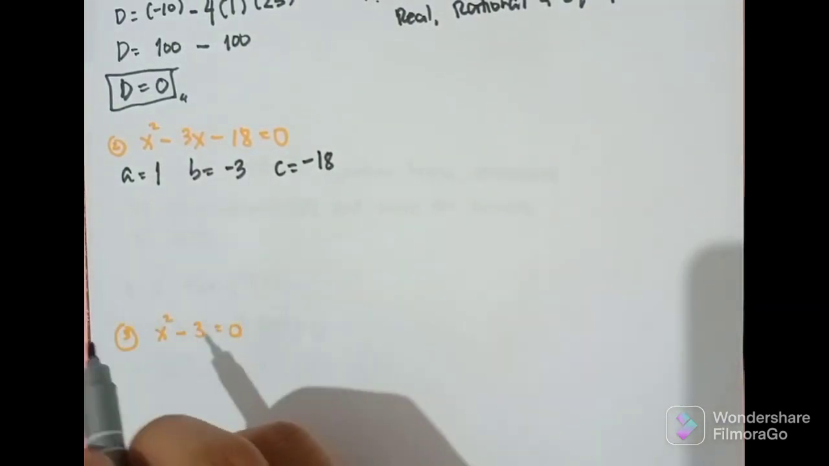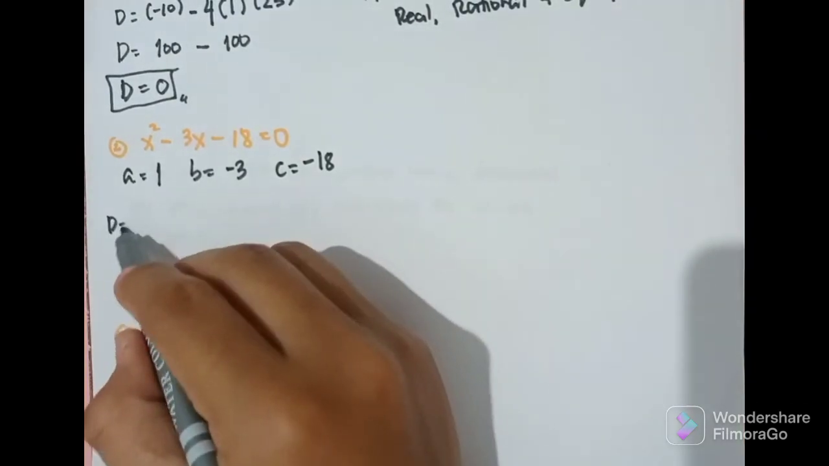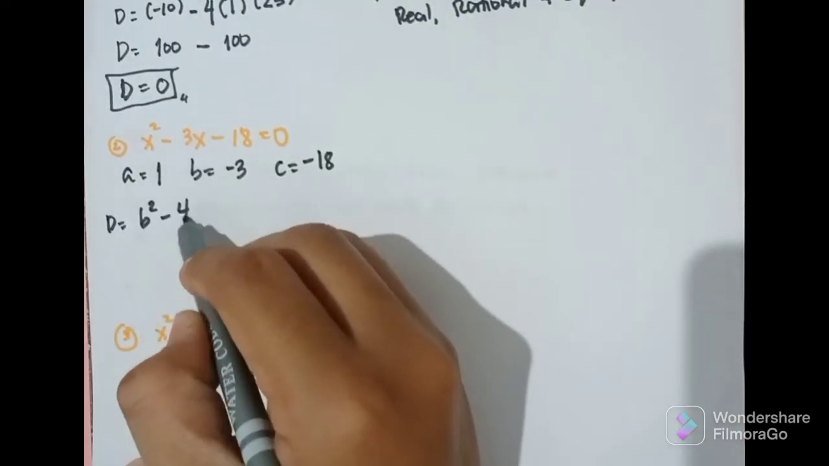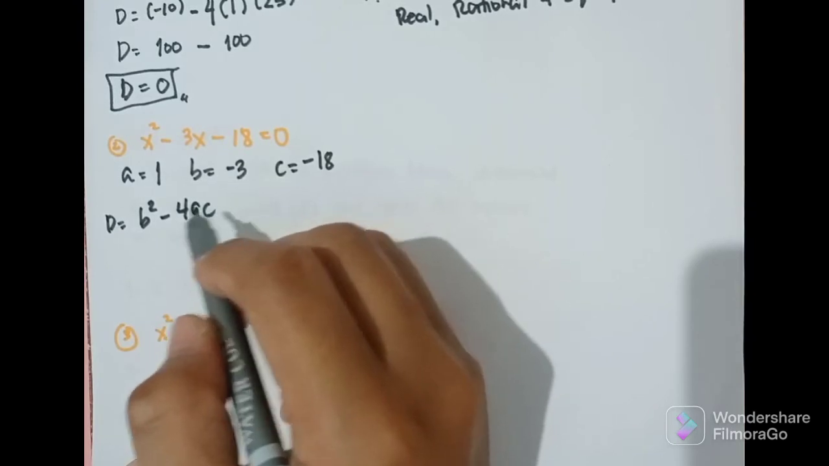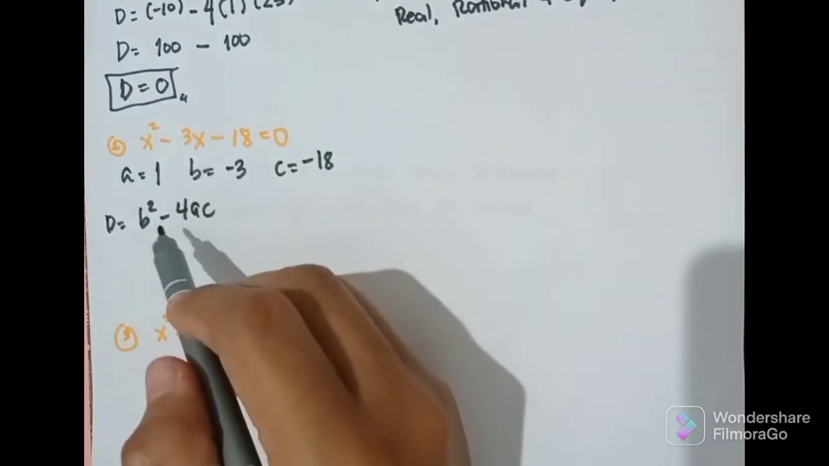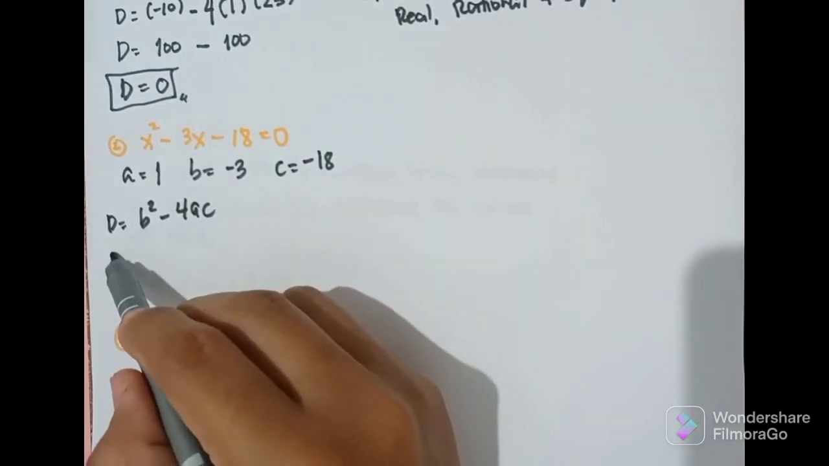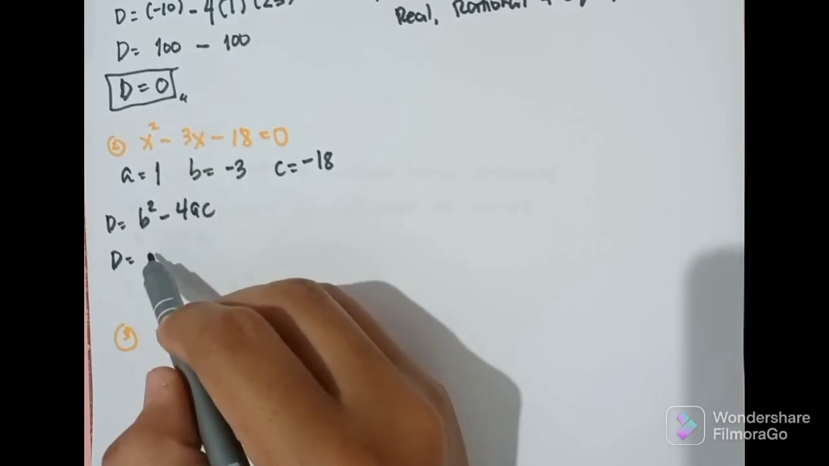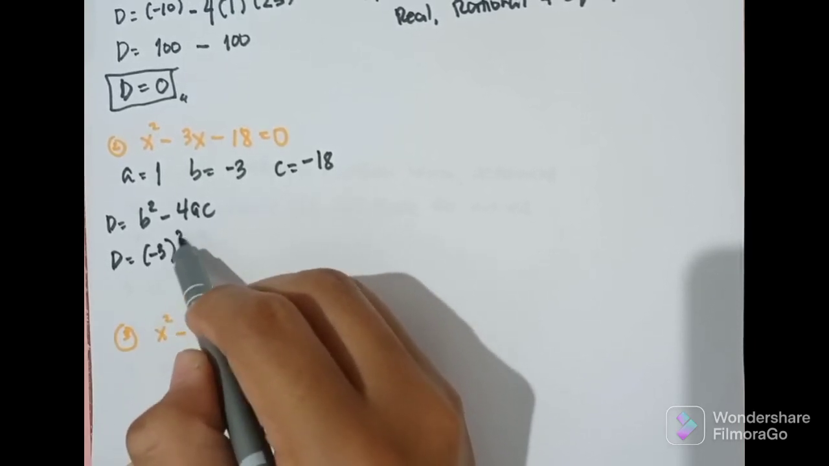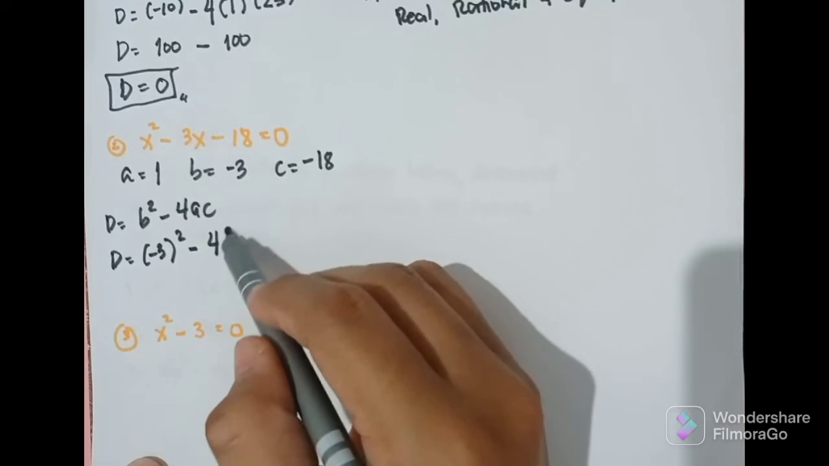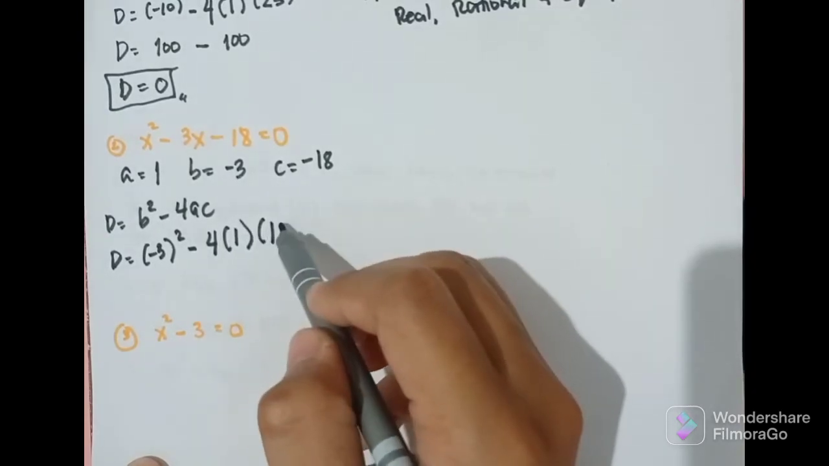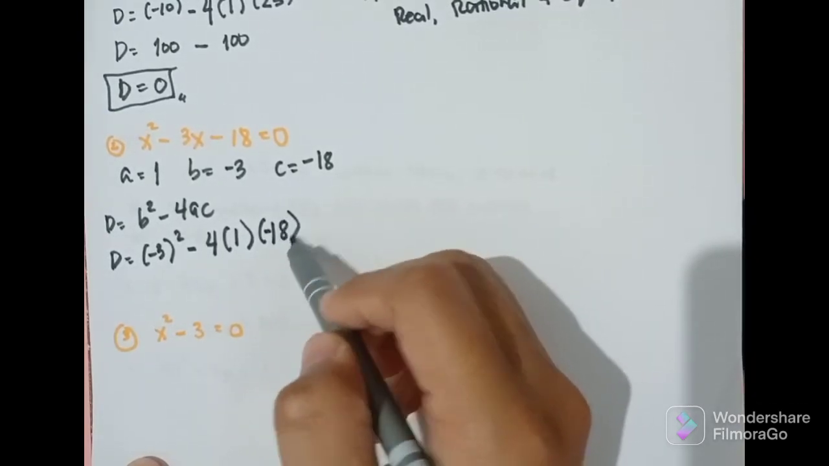So, again, anong formula ng discriminant? So, D is equal to B squared minus 4AC. So, let us plug in. Substitute natin yung values. So, D is equal to what is B? That is negative 3 squared minus 4. A is 1 and C is negative 18.